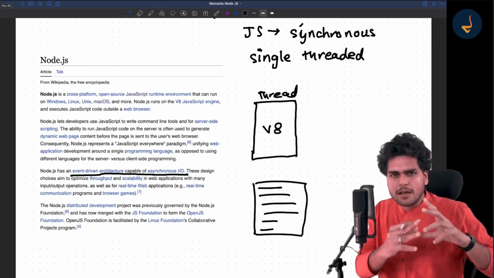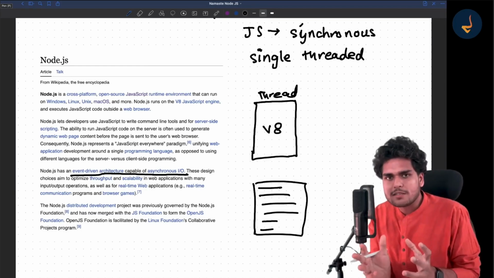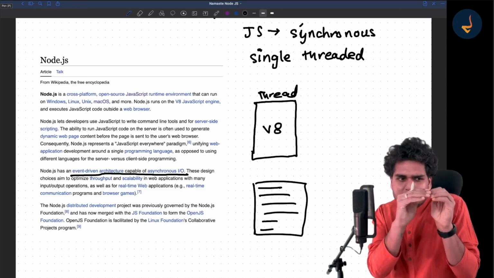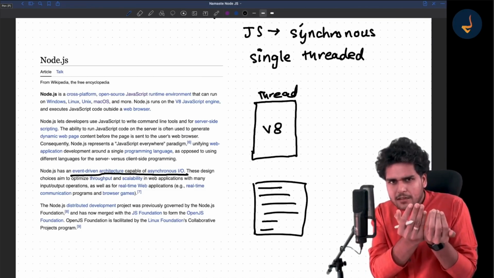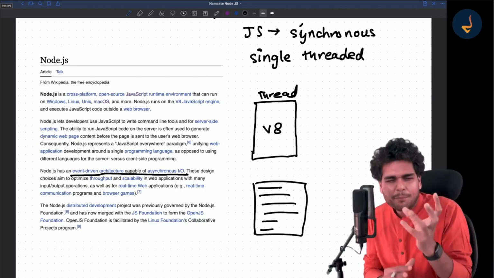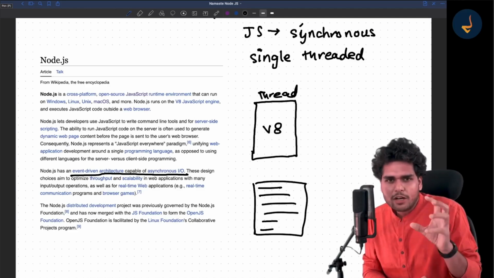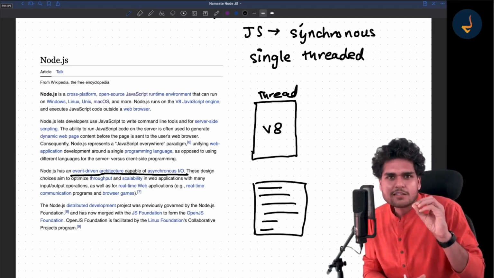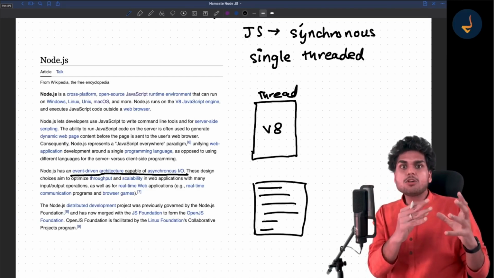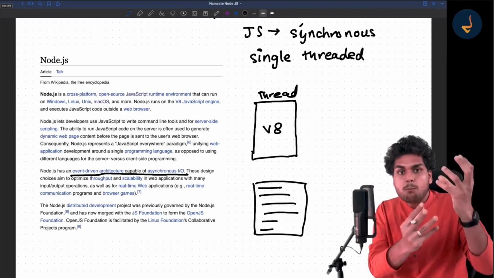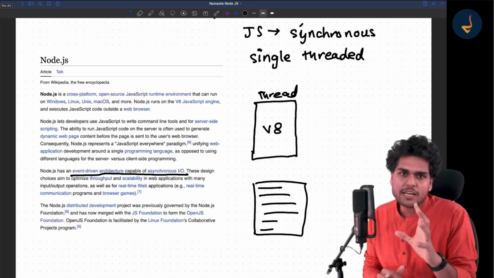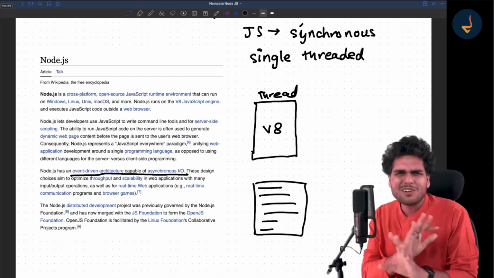Suppose in the operating system you have a lot of processes, right? Inside the processes, you can assume that a thread is a kind of separate container where you can run an application or a program, whatever you may call it. You can assume there is a C++ program running in a separate thread. Now there is a concept of multi-threading, where you have multiple such threads and they share the same memory and all that stuff, right? But to run JavaScript, you don't need a lot of threads.